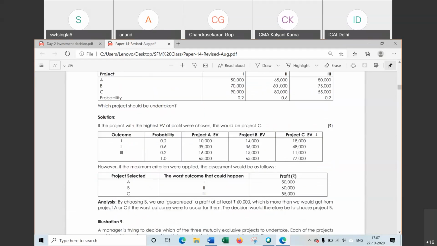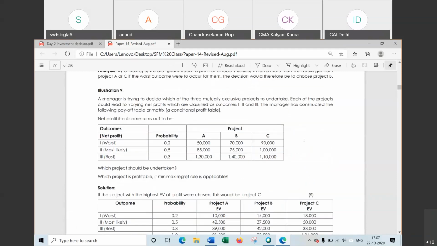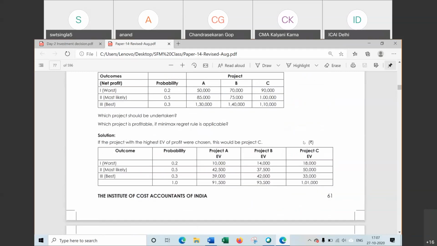Expected value कैसे निकालना है? Expected value के लिए आप probability से multiply करेंगे. So this is expected value. This one is simple. Next one, which is profitable if minimax regret rule is applied.